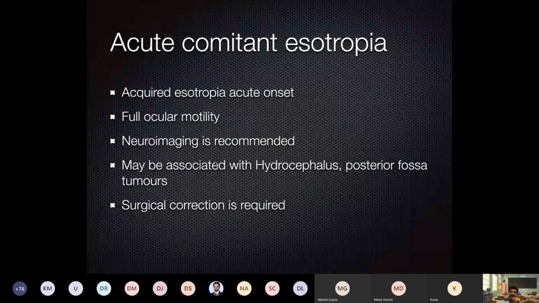Now, if you remember the first slide, why is esotropia important? Because it may be vision threatening and occasionally life threatening also. This is the situation in which esotropia becomes life threatening. And sometimes, rarely, it may be associated with retinoblastoma also. So again, that also is a life threatening situation. So any child with esotropia has to be taken seriously.